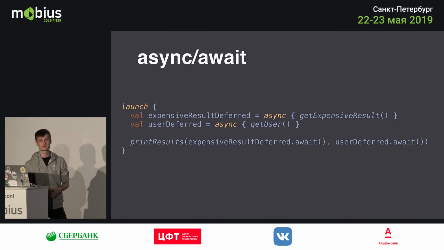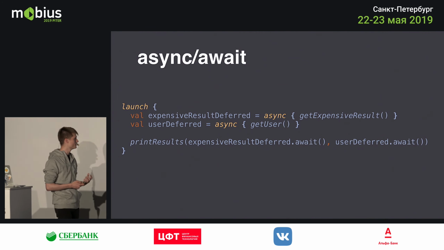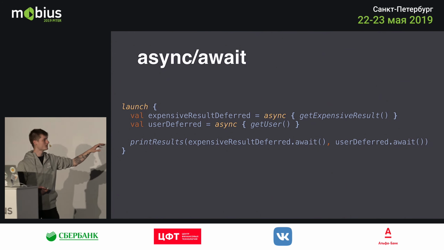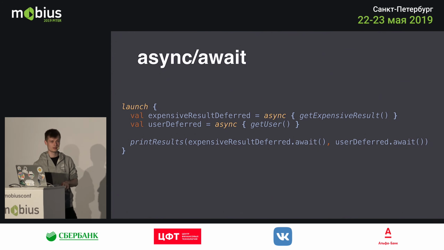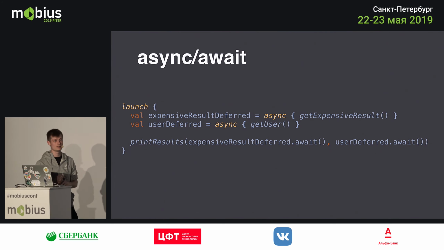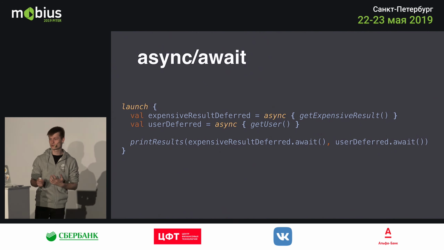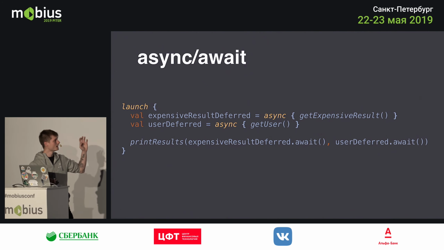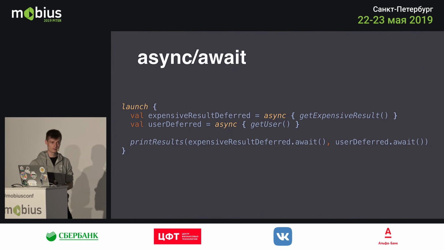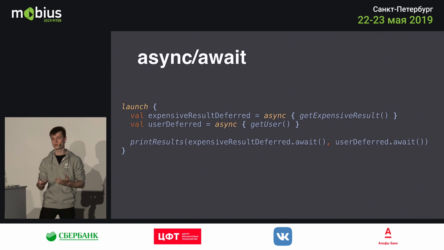So these two functions run in parallel, but they are not blocking the threads, or they are not using the same threads to execute. Once you get to the print results function and you await both of the results, you say, okay, now I need both of the results. You can suspend until both of them are ready. So once again, this doesn't block any thread. This just simply suspends the function or the launch block here, the coroutine here, and once both of the results are ready, it will pass those results to the different function, and you can achieve parallel code using this.